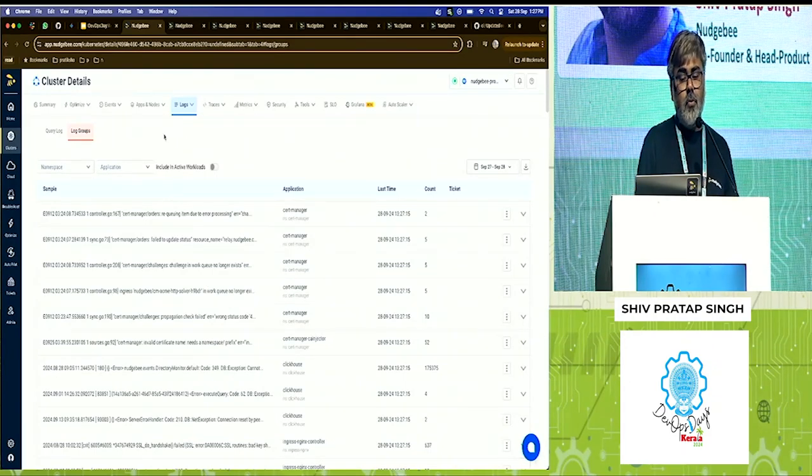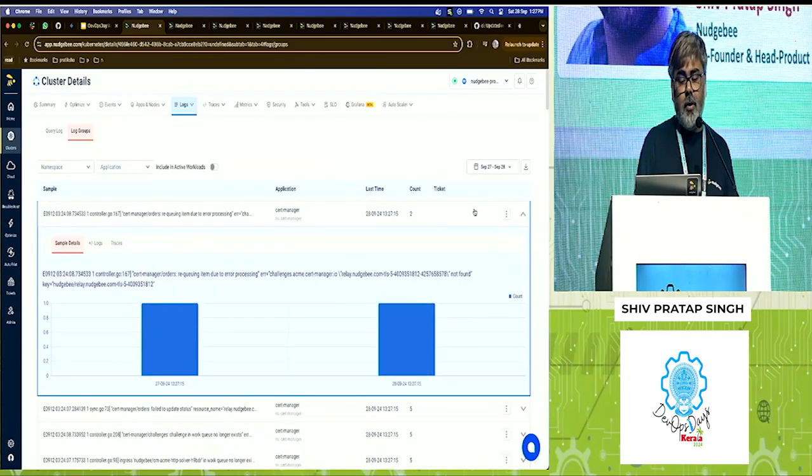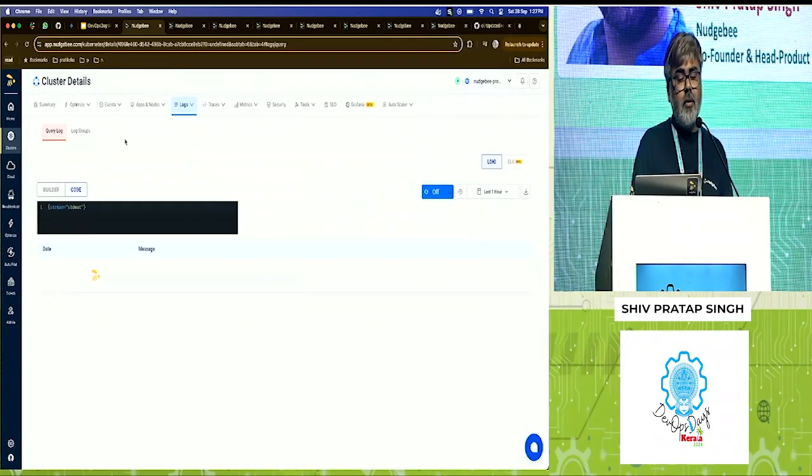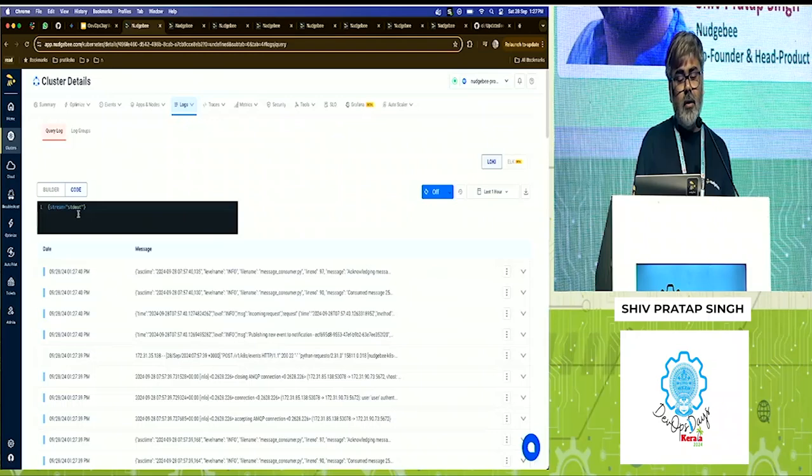For example, you can go to logs. It will automatically generate log groups for you, showing which issues are happening, how many times they have occurred, and what the last occurrences were. You can again do the same flow in terms of creating a ticket, or click on it and it will give you a drill down of when they were occurring. You can use the query builder to query the logs, either by directly querying or by using a builder to build those queries, right?